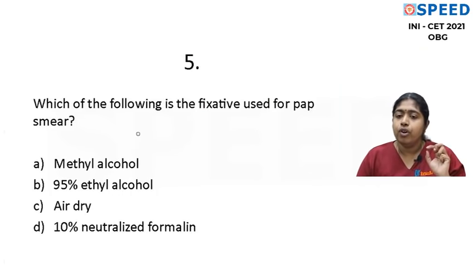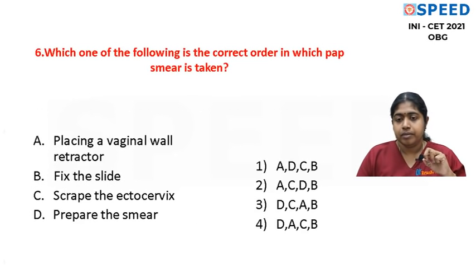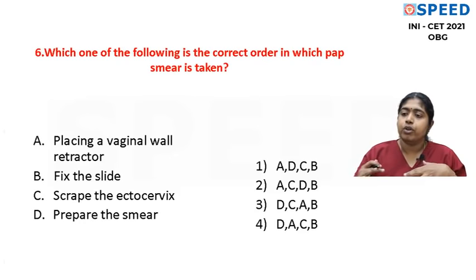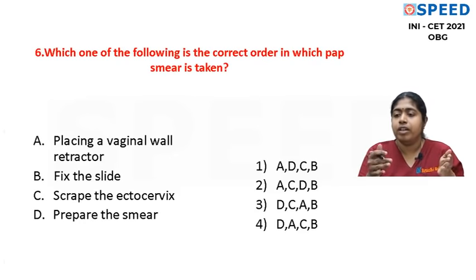So which of the following is used as a fixative for pap smear? The answers given are methyl alcohol, 95% ethyl alcohol, air dry, 10% neutralized formalin. The best answer is 95% ethyl alcohol. So see how simple the question is, and you have 3 questions. We'll finish up this question and I'll talk to you about the inference of what we have learned so far.